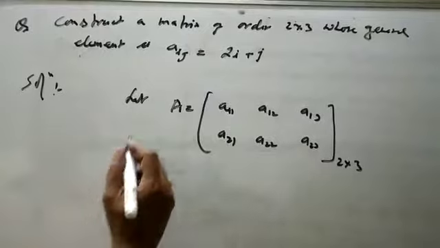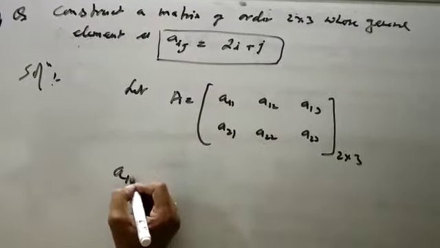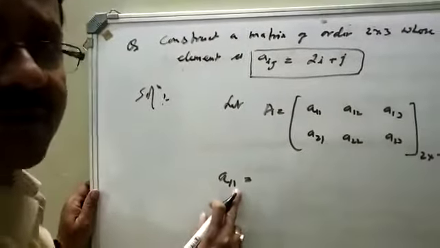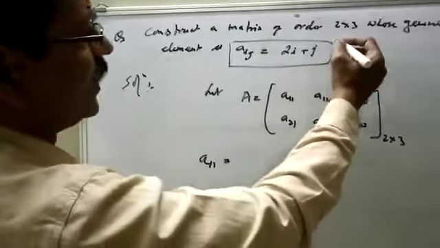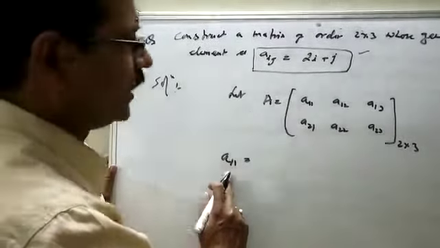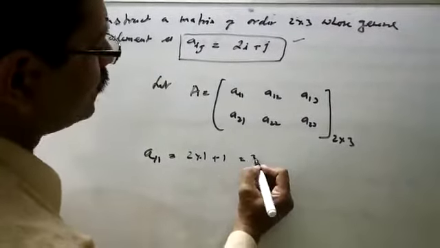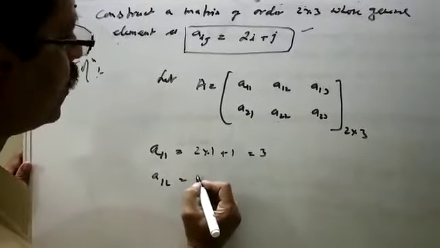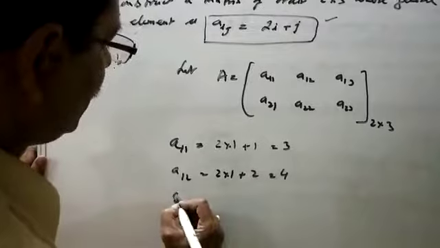Now what is the value here? Aij is 2i plus j. For A11, the value of i is 1 and the value of j is also 1. Put i equal to 1 and j equal to 1 to get A11, which is 2 into 1 plus 1, which is 2 plus 1, that is 3. A12, i is 1, so 2 into 1 plus 2 is 4.